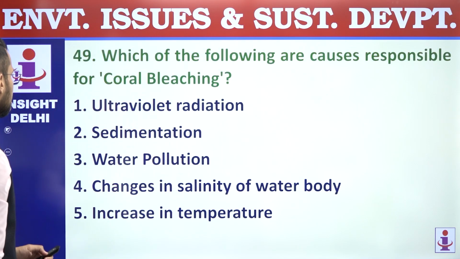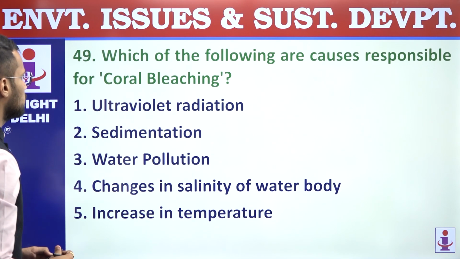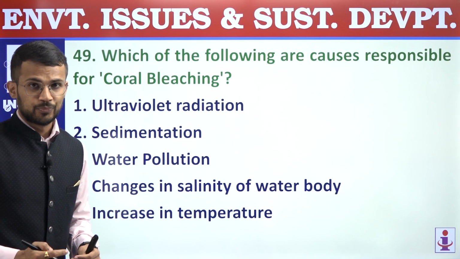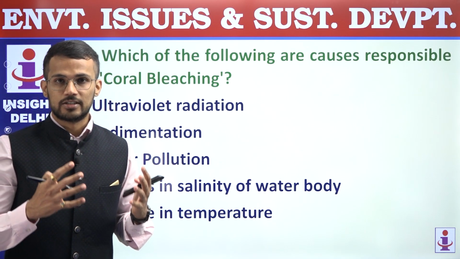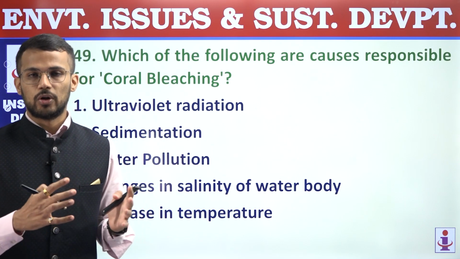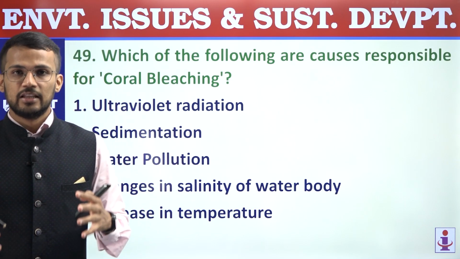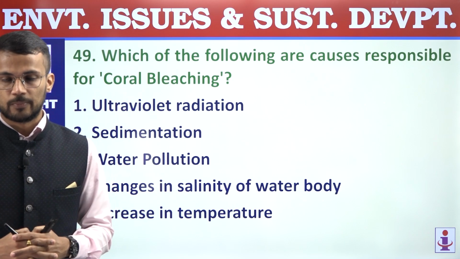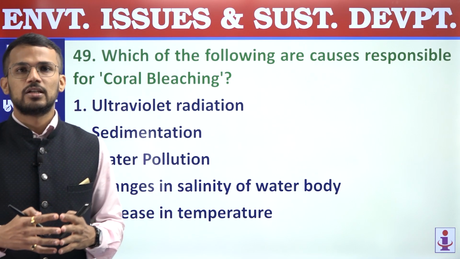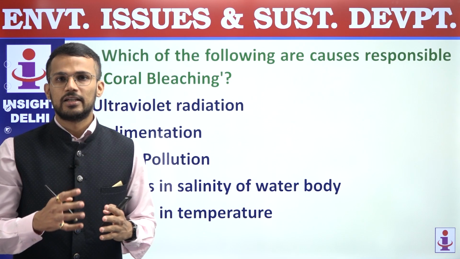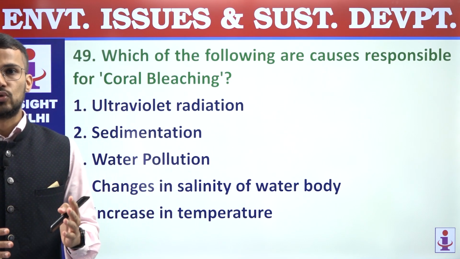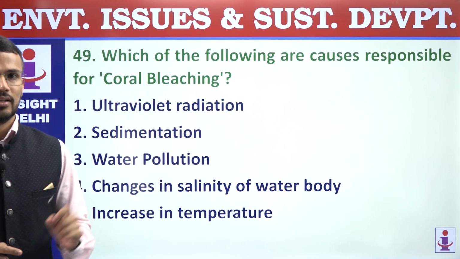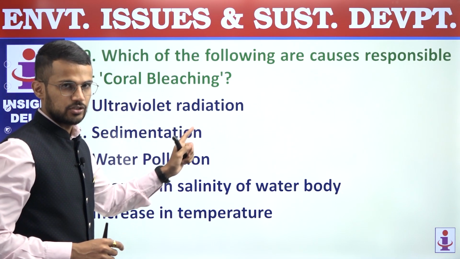48, answer is A. 49, which of the following are causes responsible for coral bleaching? So coral reefs is a symbiotic combination of coral polyps and zooxanthellae algae. These two organisms live together. But when due to certain factors, the zooxanthellae algae are left or they are expelled, that leads to decoloration of coral, that is also called as coral bleaching.